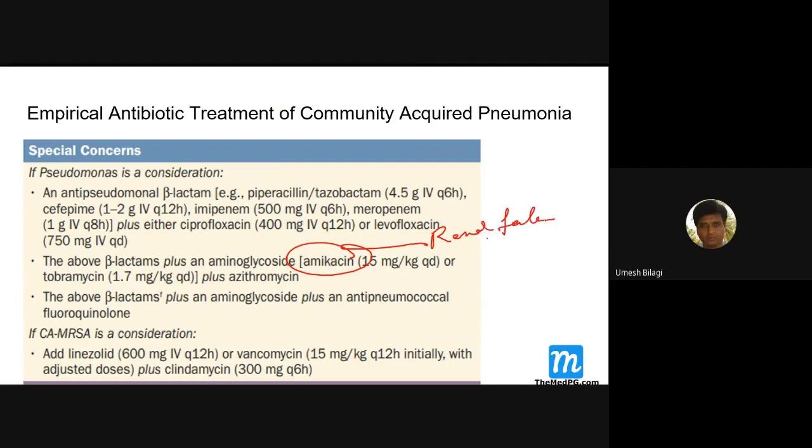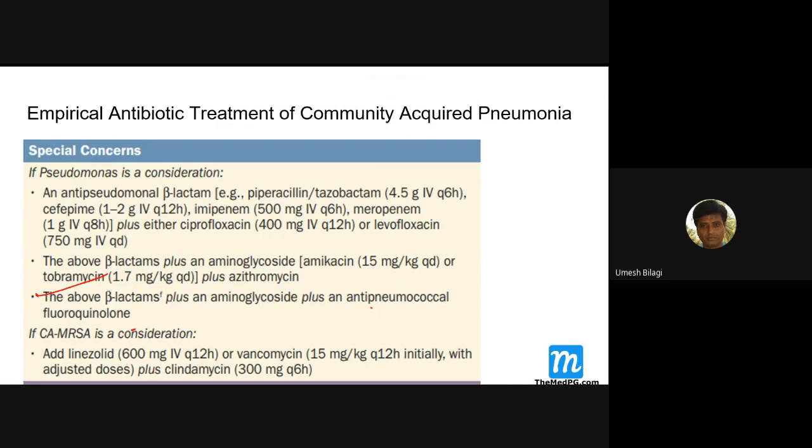Renal failure, ototoxicity, renal toxicity. So if the kidneys are fine, you can use amikacin with beta lactams. Aminoglycosides you can use. If kidneys are having issues, then you go up here. Levofloxacin you can try, plus anti-pneumococcal fluoroquinolones.